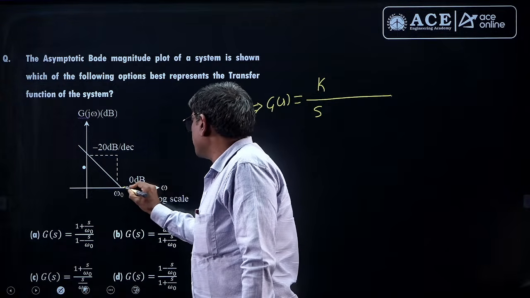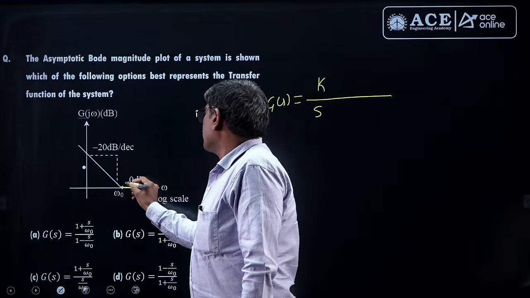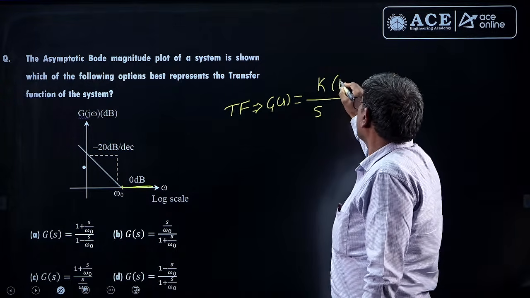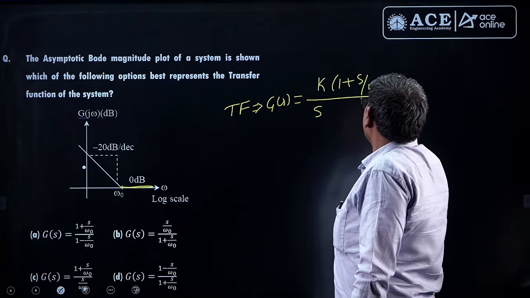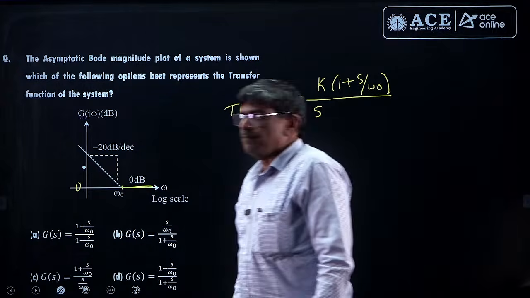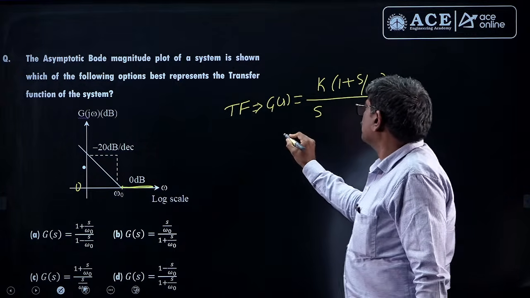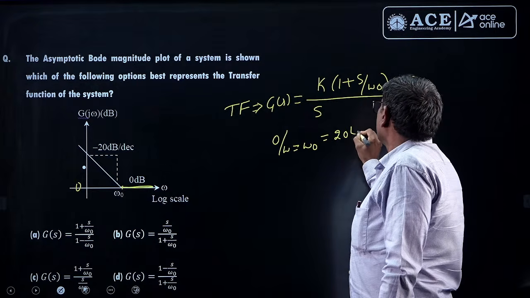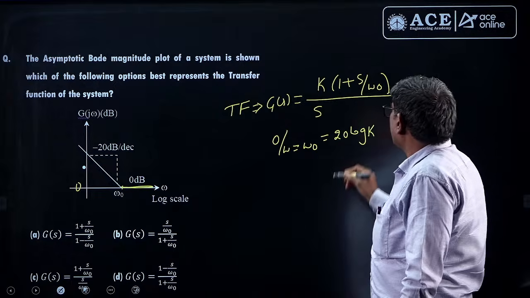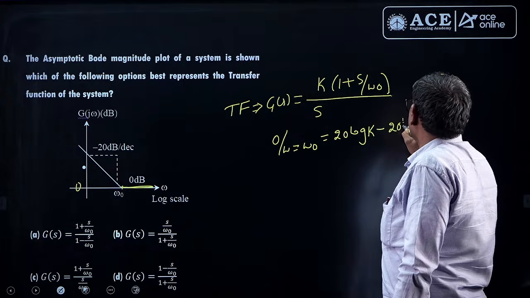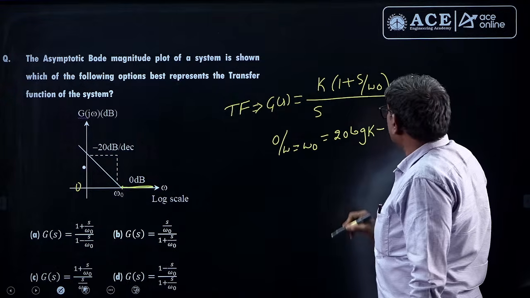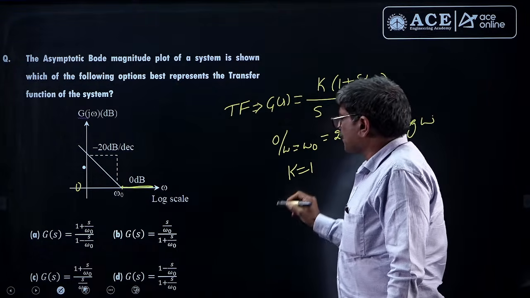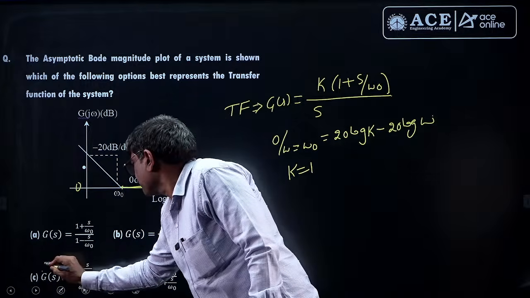Here the slope is changed. The change in slope is what? Here it will become plus 20, plus 20 means 0. So that means what you will get? 1 plus s by omega naught. I think here there will be a 0 dB. So that means K will become 1, at omega equal to omega naught, 20 log K minus 20 log omega. So you substitute here omega equal to omega naught, you will get K equal to 1. So that means the answer you will get is C.